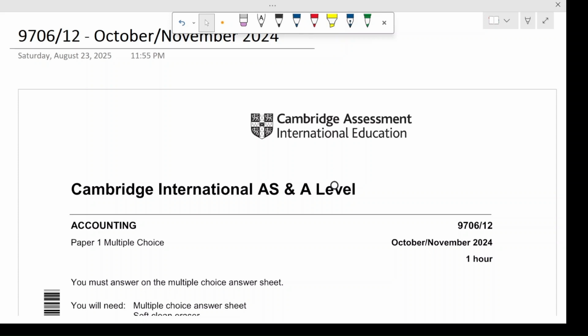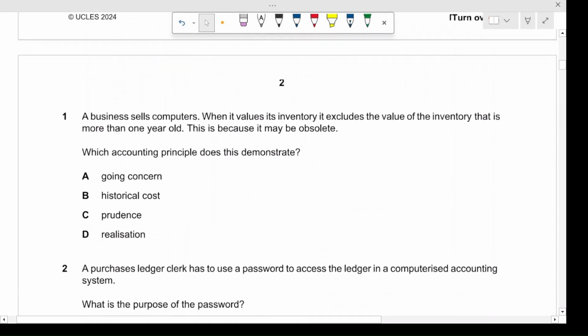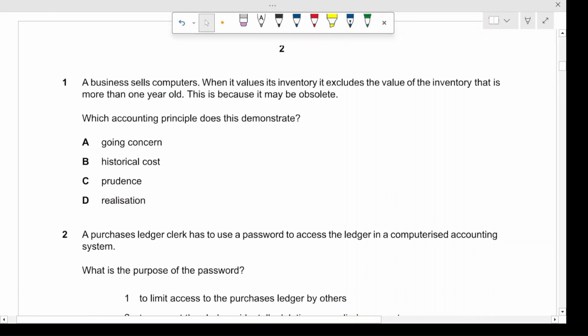Welcome to today's class. In this class, we're going to be discussing paper 1-2 of accounting, the October-November session of 2024. If you're watching this lecture, you probably know that this paper is an MCQ-based paper of 30 MCQs with the time of 1 hour. So let's just jump right into it and discuss each question as we go.